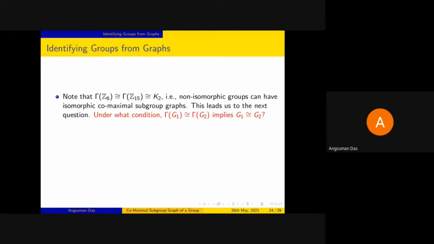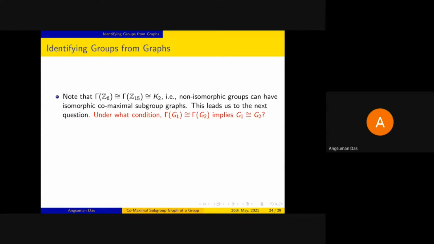If we take any group of order pq, say Z_{pq}, then its graph is isomorphic to K2. That means gamma Z6, which is 2 times 3, or gamma Z15, which is 3 times 5, both of them are having isomorphic graphs. However, the groups are not isomorphic.